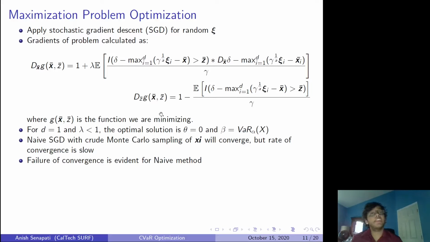So here we have these two gradients, and now that you have two gradients and you're trying to minimize a function, you can use gradient descent, where you follow the two gradients down. If you have a gradient in a certain direction, you move your x and z in the opposite direction. And since c bar is a convex function, you're going to eventually converge to the optimal minimum of x and z for this function. So now there's three major things. First, for a one-dimensional case, we can actually show that the optimal solution is bar of x and 0 for x and z. And the naive SGD, if you were to supply SGD with these two gradients, it will converge.